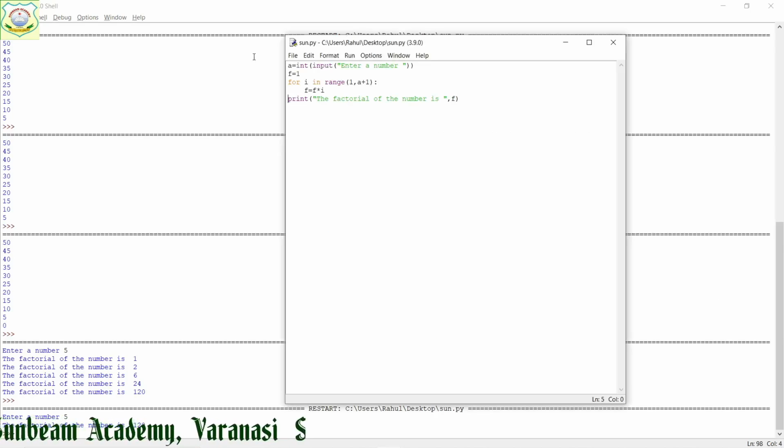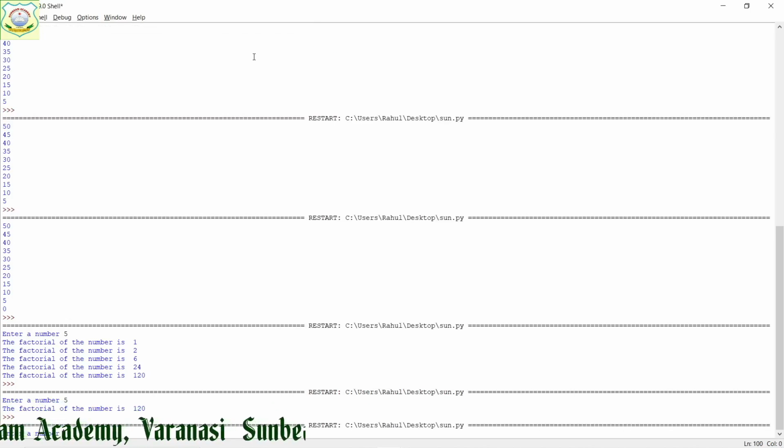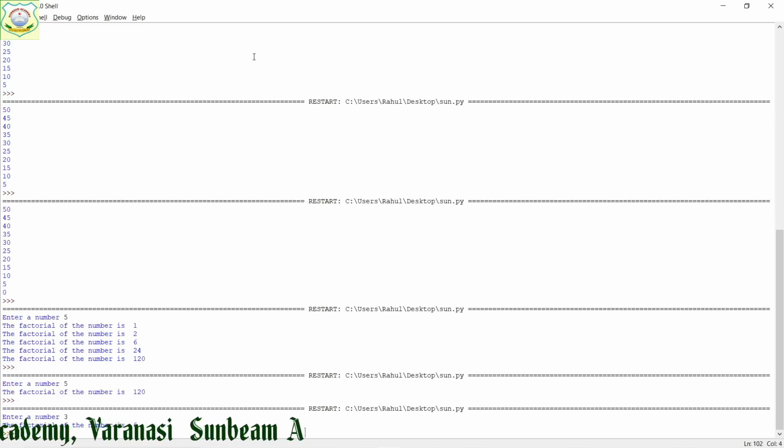Right? Suppose I run it again. I have given number 3. So 3 into 2 into 1, that is 6, its value will be 6. This is known as factorial of a number.